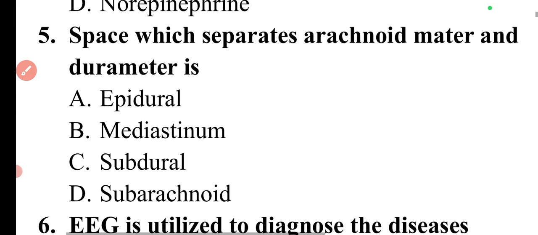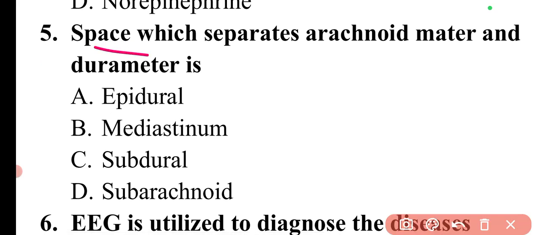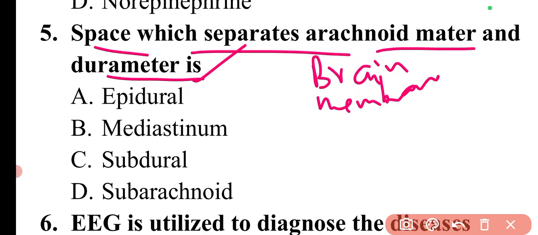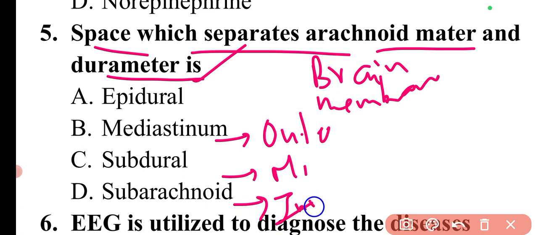Then coming to the next question. The question is, the space which separates arachnoid mater and dura mater is. In the brain membrane, there are three layers. Starting with the outer layer, then the middle layer, and then the inner layer. The outer layer is known as dura mater.